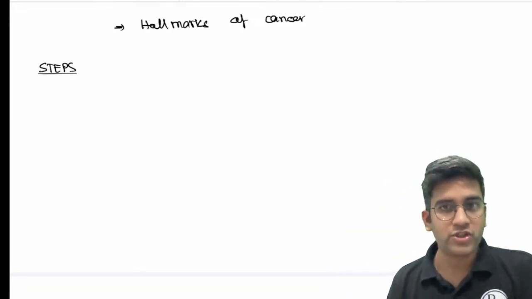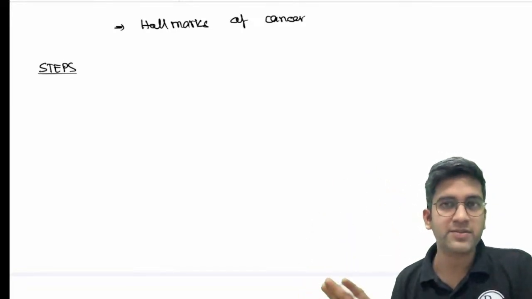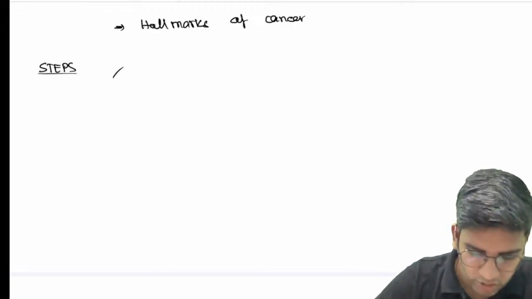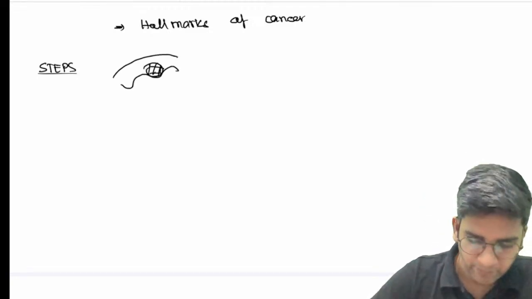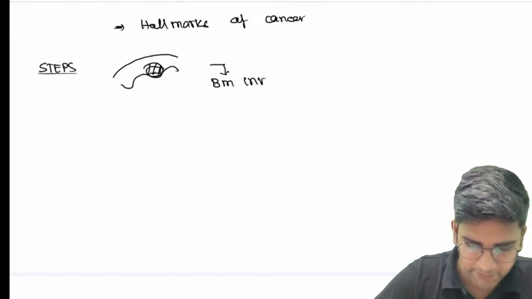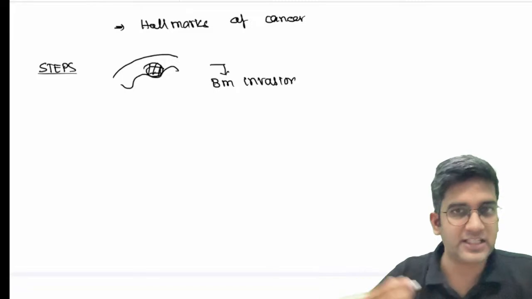Draw in the form of a flow chart and write the important steps sideways, so it's much easier and neat for the examiner to understand, right? So if you want to draw a diagram, draw a diagram. So you have a big tumor here. The first step obviously is a basement membrane invasion. Then only I'm going to call it a cancer by default.